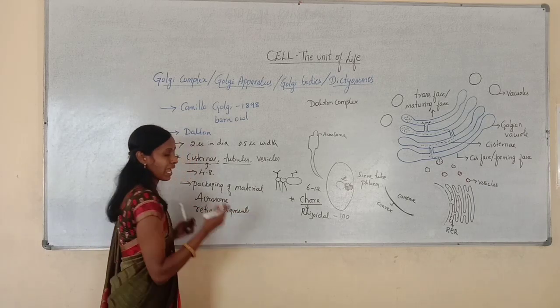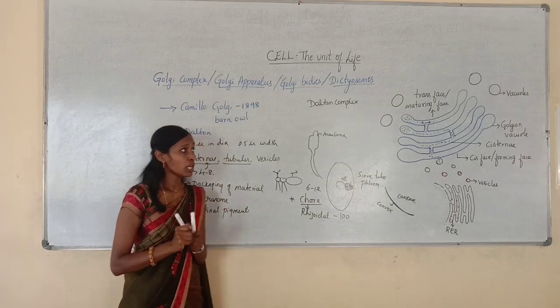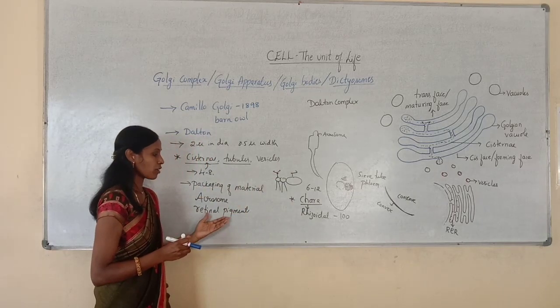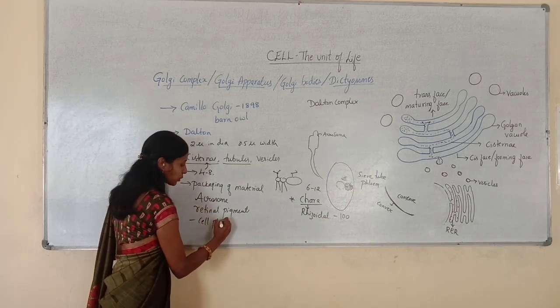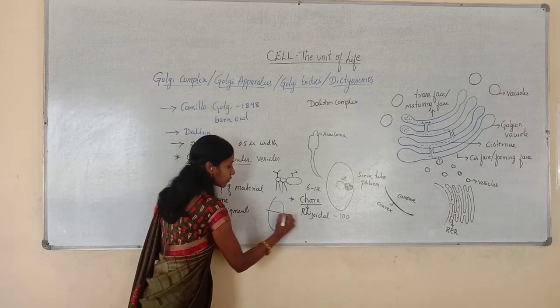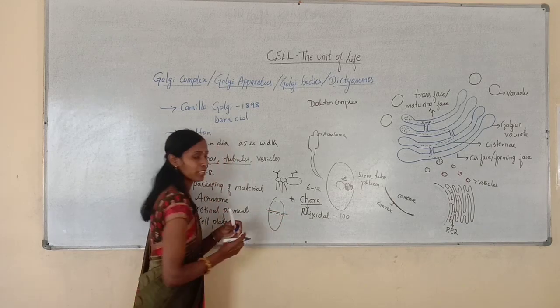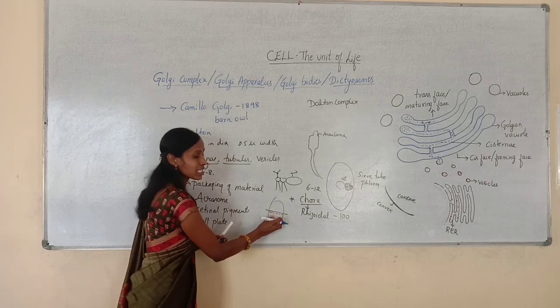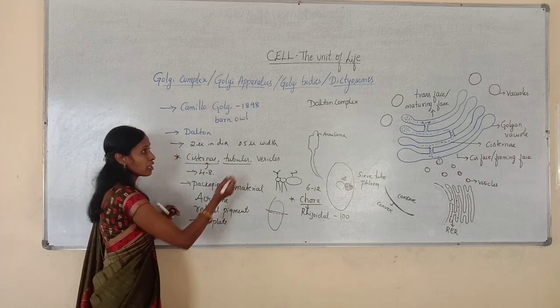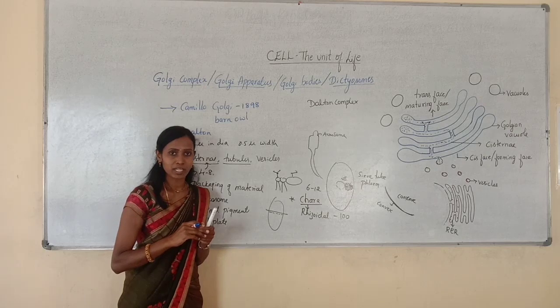So when you study about the eye structure, you will come to know about the retina. So Golgi complex helps in formation of retinal pigments. It helps in formation of cell plate during cell division. So during the cell division, the cell plate is formed from fragments, the phragmoplast. These fragments, what you can see, are actually the fragments of Golgi complex and endoplasmic reticulum.